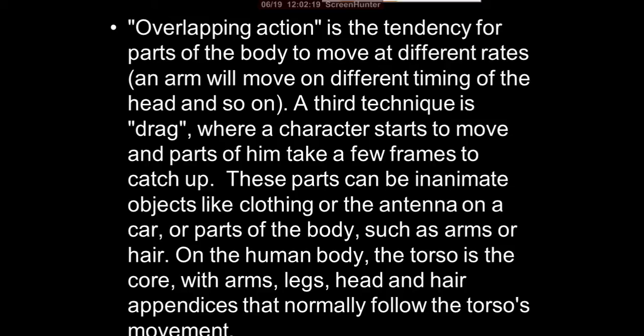These can be inanimate objects like clothing or the antenna on a car, or parts of the body such as arms or hair. The torso is a core with arms, legs and head, appendages that normally follow the torso's movement. This overlap action can overlap the parts of the body.